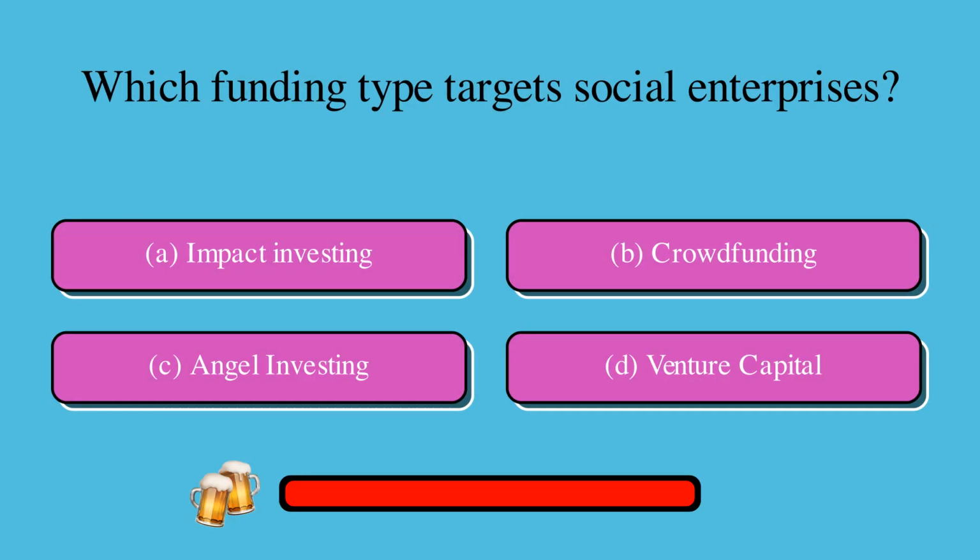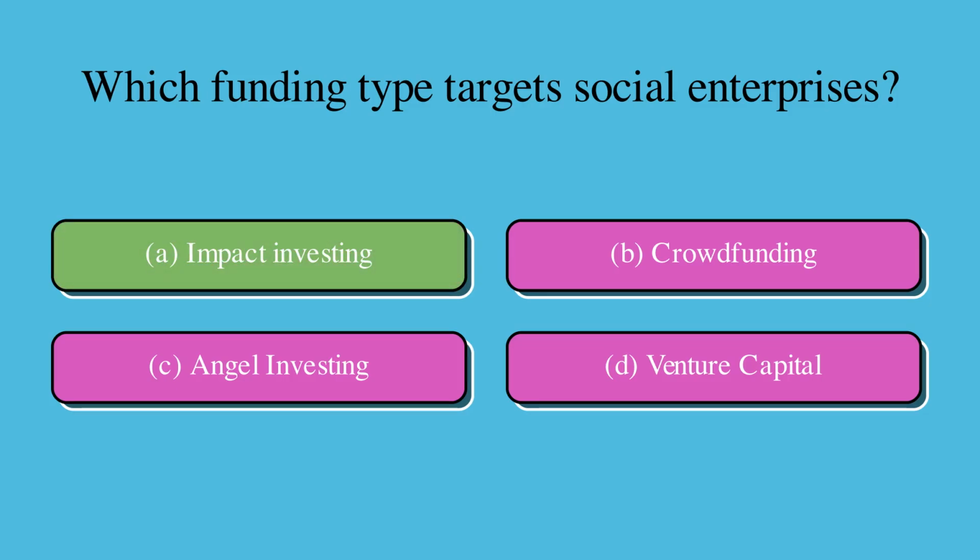Which funding type targets social enterprises? Is it A, impact investing, B, crowdfunding, C, angel investing, or D, venture capital? The correct answer is A, impact investing.